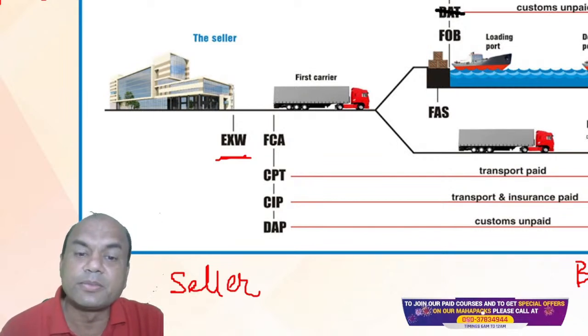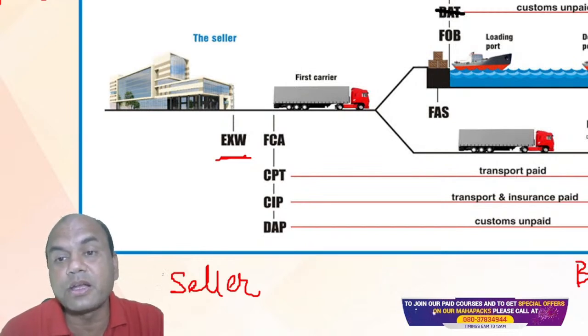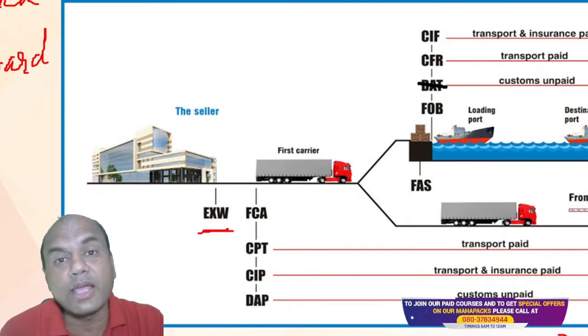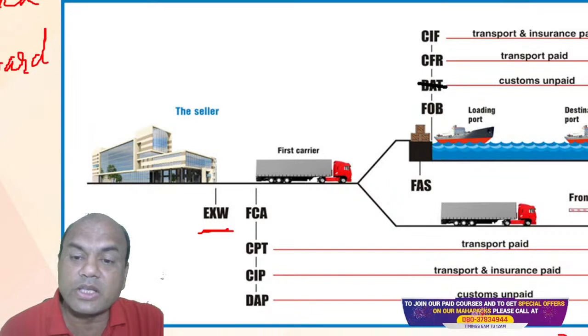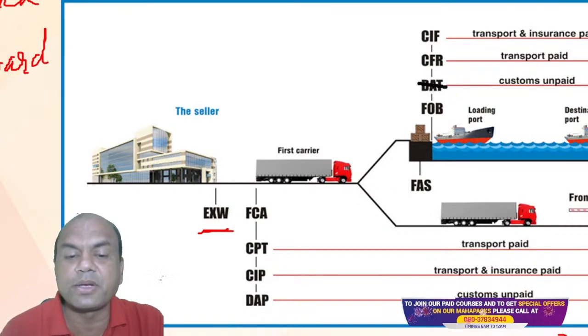Okay. Similarly, CPT, carriage paid to. This carriage paid to is same as CFR, cost and freight. CPT and CFR, same. Only CPT is related to road or air also. See here, for airway, you will say road, but what about airways? What about railway? Anything other than ship, these Incoterms are used. FCA, CPT, CIP, DAP. Anything other than ship.